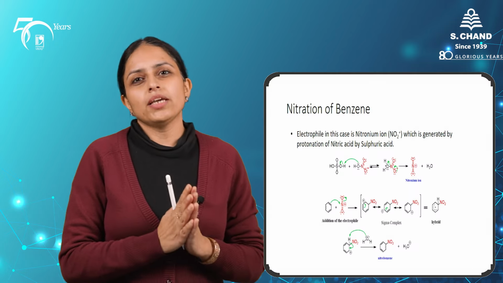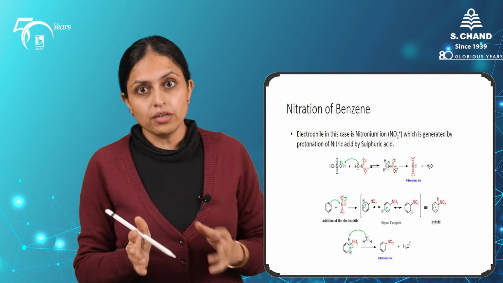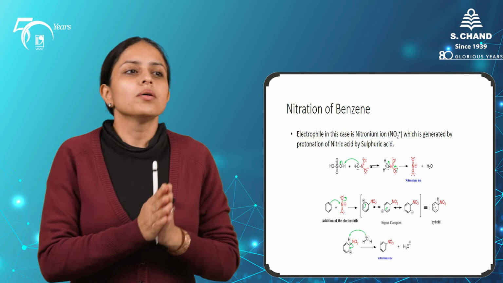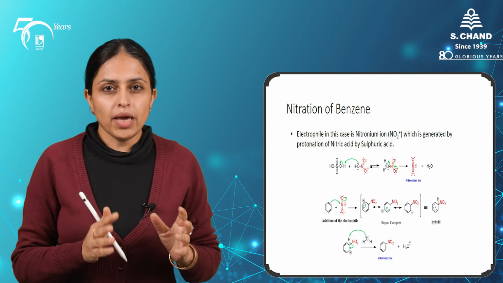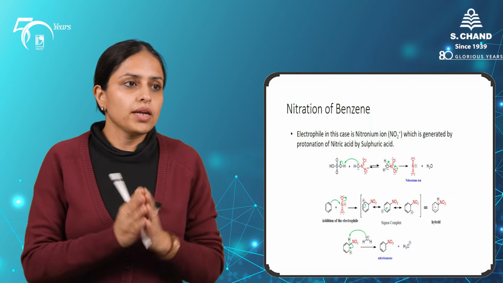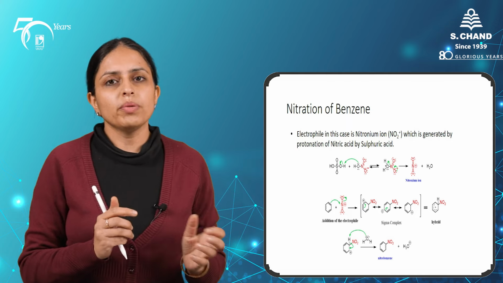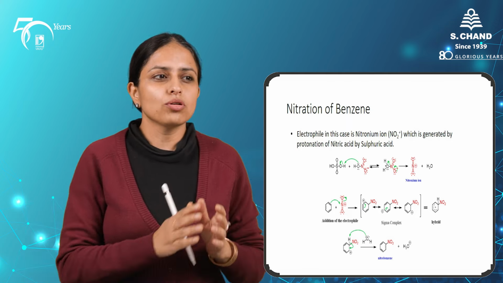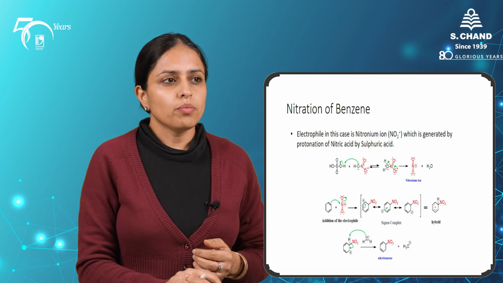So both of these reagents have to be fuming. We usually try to take fuming nitric acid and concentrated sulfuric acid for this reaction so that there are no traces of water, because water, if there in this reaction, it will retard the rate of the reaction. So once the nitronium ion is formed, it will be attacked by the benzene ring. Addition of the electrophile onto the benzene ring takes place, and with the loss of the H plus ion at the later stages will give the corresponding nitrobenzene.